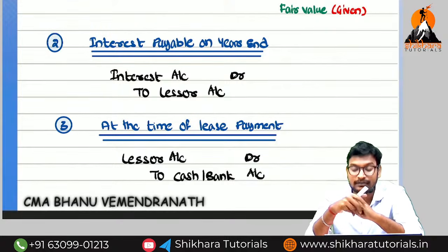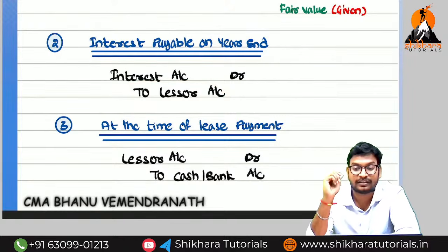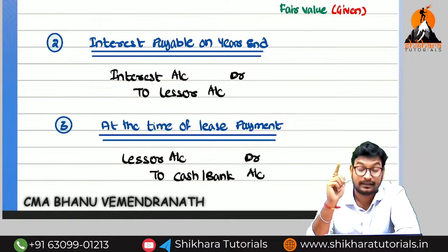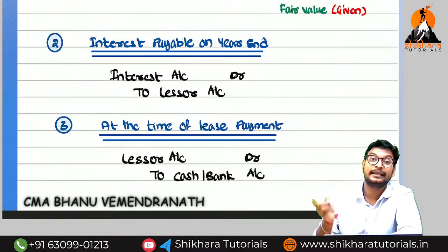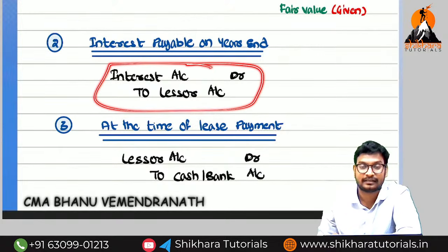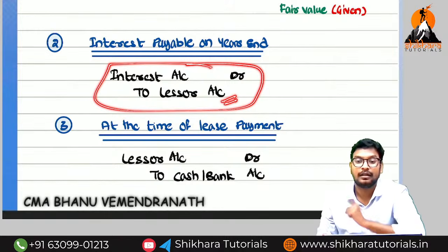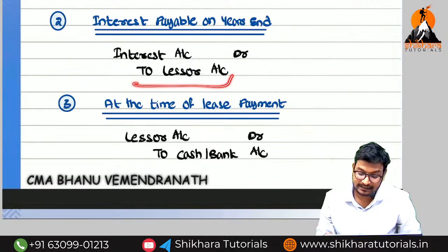Here, is there only one person or more persons? Only one person. For that reason, we are going to write the person's name. So what is the entry? Expenditure account debited to outstanding expenditure. But here we need to write what? Interest account debited to lessor. We are not going to write outstanding interest because here we have only one person. Are you understanding it? So next, he is a creditor.